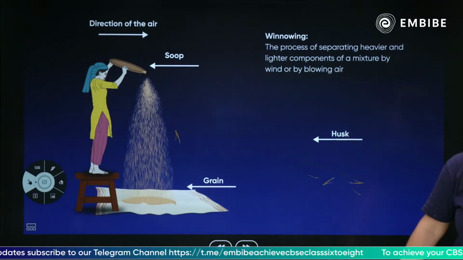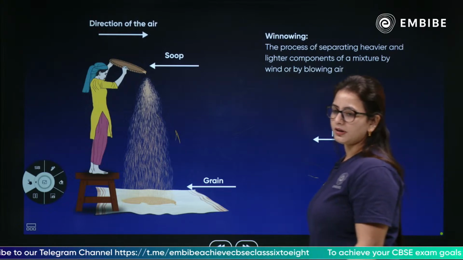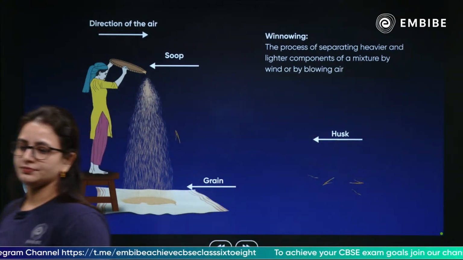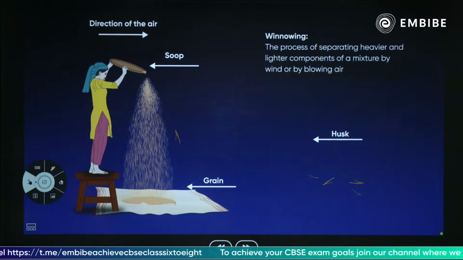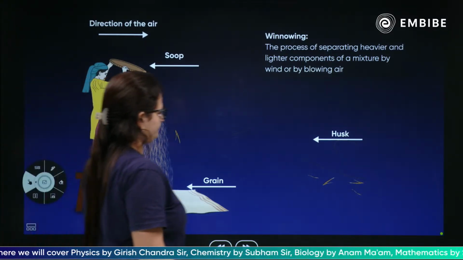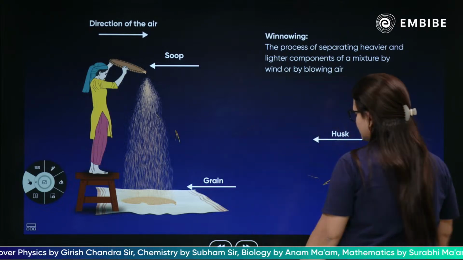This is the winnowing process. This is the correct answer.